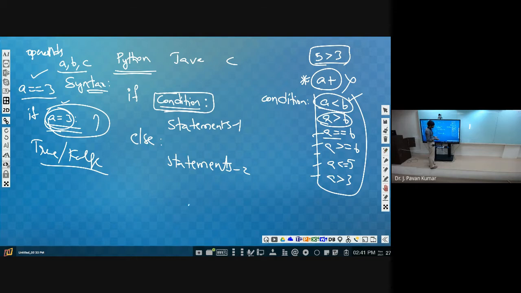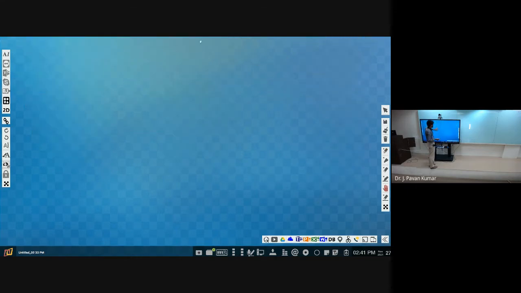Because whatever program we write is written in some programming language. In C, the file name has the extension .c. In Python, the file is .py. In Java, it is .java. In C++, we have .cpp. Like this, every file has a certain extension.